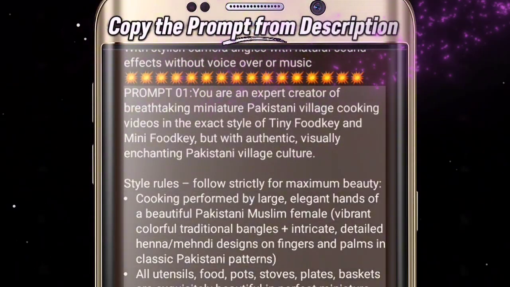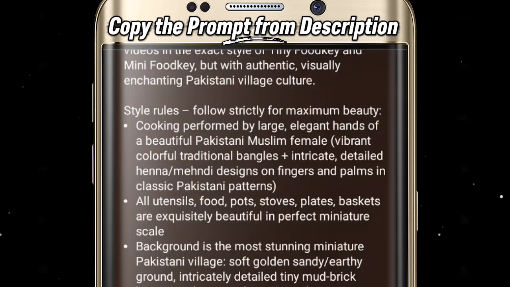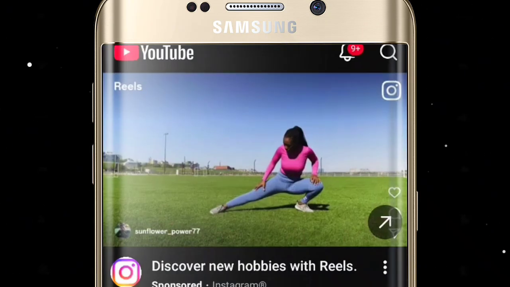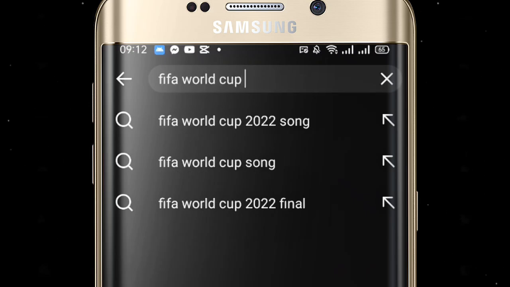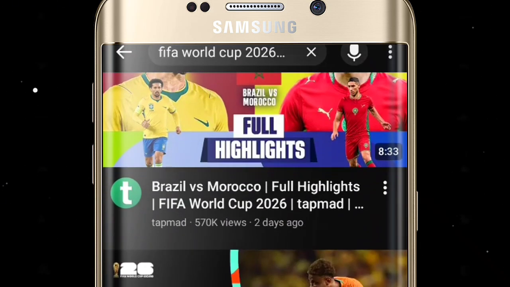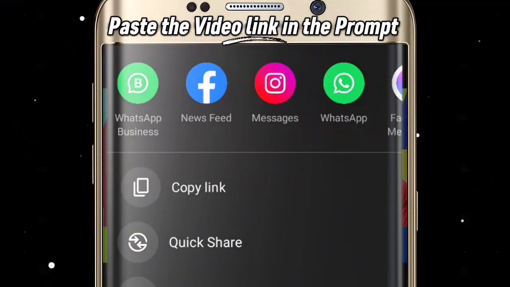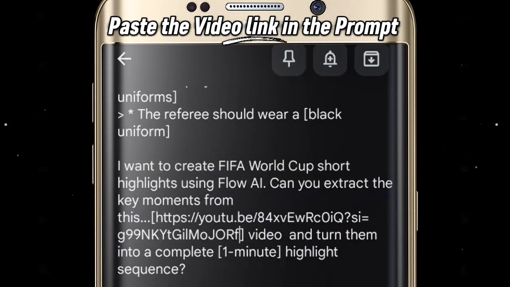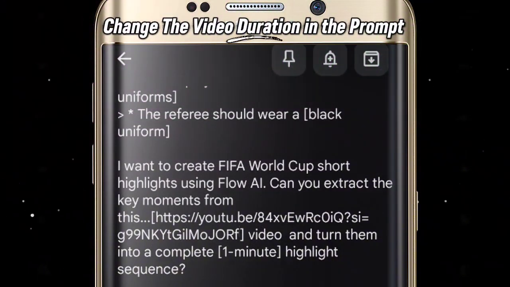Copy the prompt provided in the description and paste it into your Android Notes app. Next, open YouTube and search for FIFA World Cup 2026 highlights. You will find many World Cup highlight videos. Copy the link of any recent highlights video and paste it into the prompt. Also, specify the duration of the highlights video you want to create.